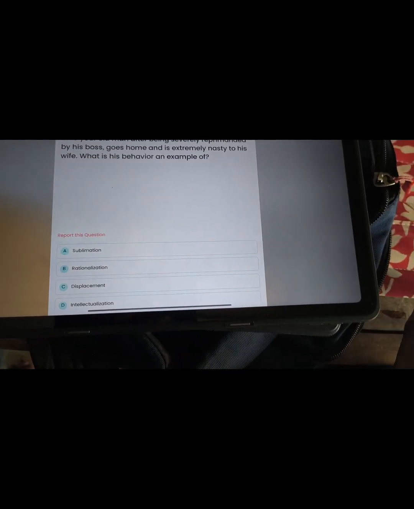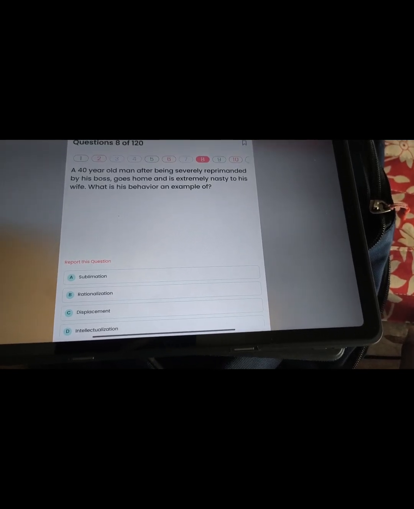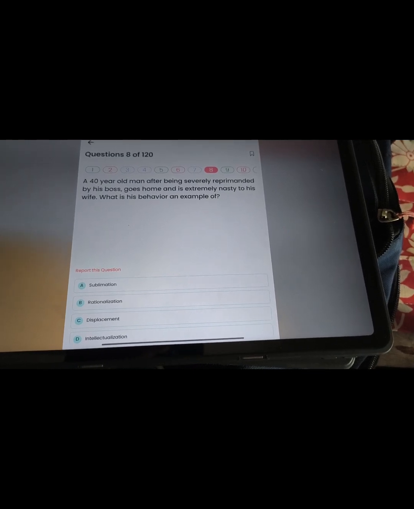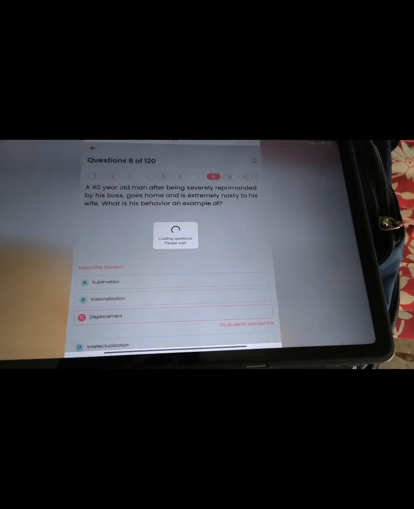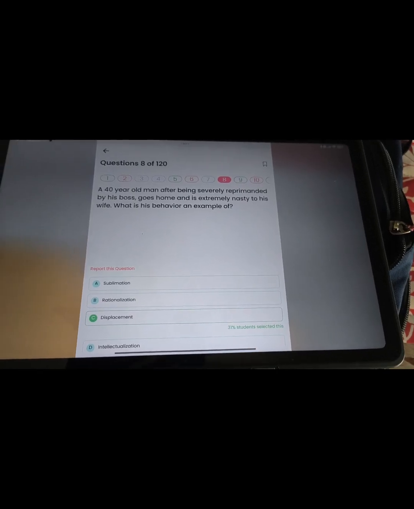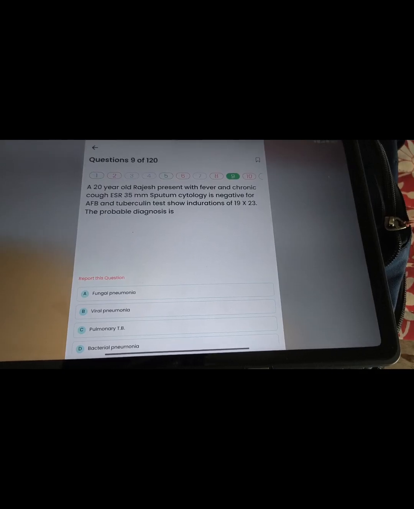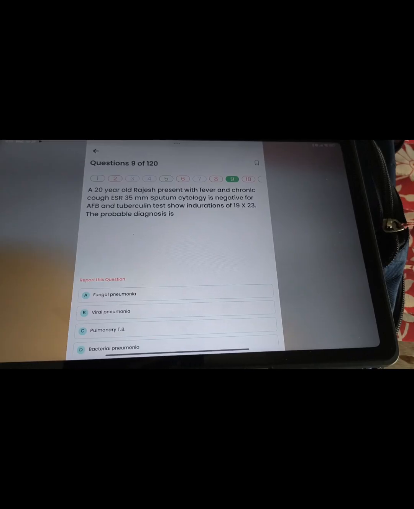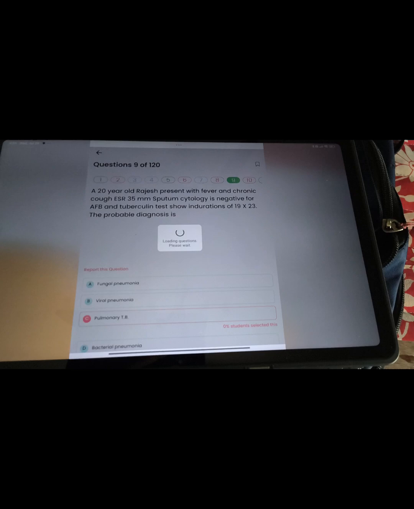Now this question is from psychiatry. A 40 years old person was reprimanded by his boss and behaved nastily at home with his wife. What is this behavior? It is displacement. To remember this, we should go through all the options. We go to the next question: a person with a 20 years history has a raised ESR and negative sputum, but the tuberculin Mantoux test is positive. The probable diagnosis is pulmonary TB, because the Mantoux test is positive.